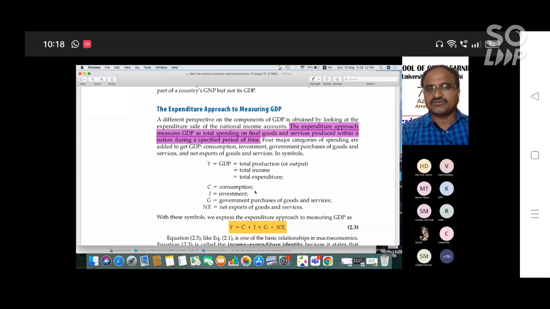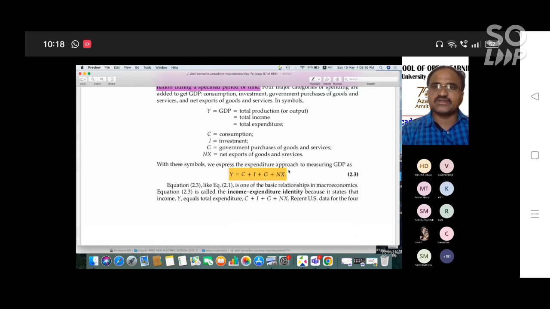So this is the basic equation, right? Either in terms of the expenditure approach, product approach, or income approach, the equation is the same. You can call this the national income identity: Y is equal to C plus I plus G plus NX. This equation 2.3 is one of the basic relationships in macroeconomics.